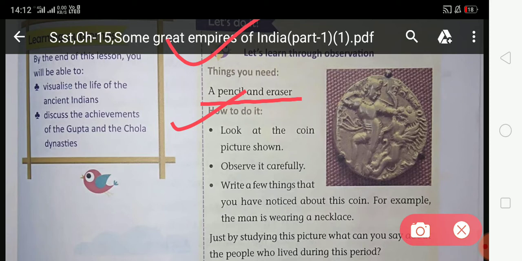First, look at the coins picture shown. Students, look at this picture which is given here, and second, observe it carefully. You have to observe these coins very carefully. Next, write a few things that you have noticed about these coins. For example, the man is wearing a necklace. So write a few things about these coins, like the first sentence, the man is wearing a necklace, and so on.